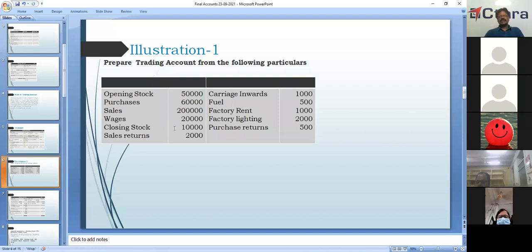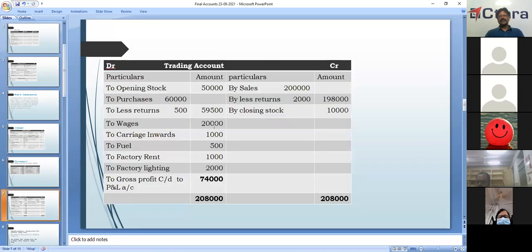Okay. Then we also have closing stock. Closing stock is how much? 10 lakhs. Sorry, 10,000. Okay. Closing stock is 10,000. So we have to balance both the sides. Credit side is heavier. Okay. It is 2,08,000. So we have to balance both the sides. We have to put the same amount in the debit side also.